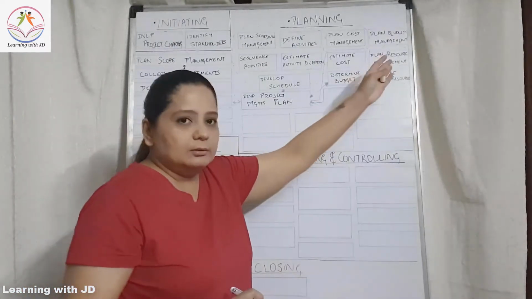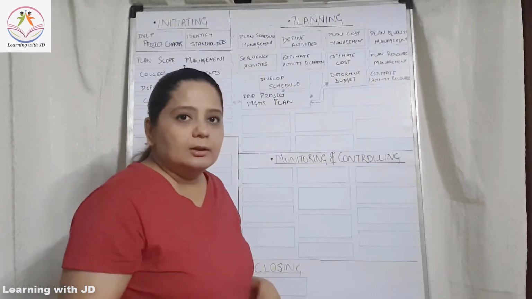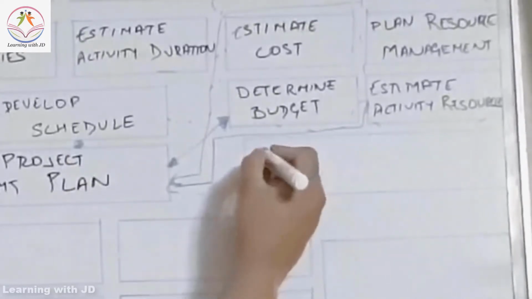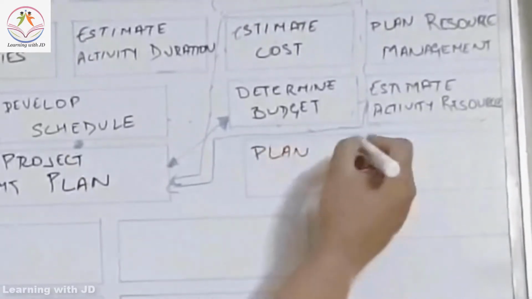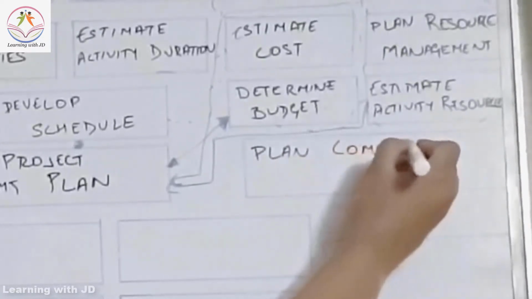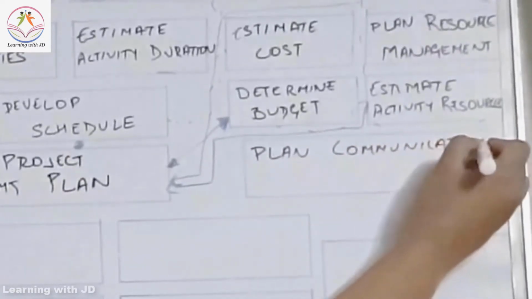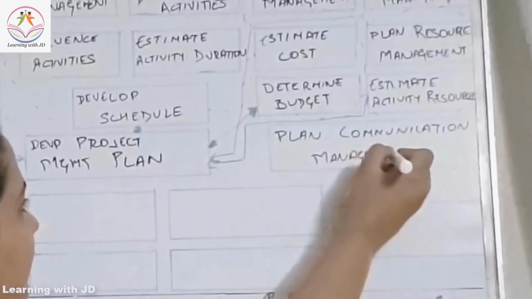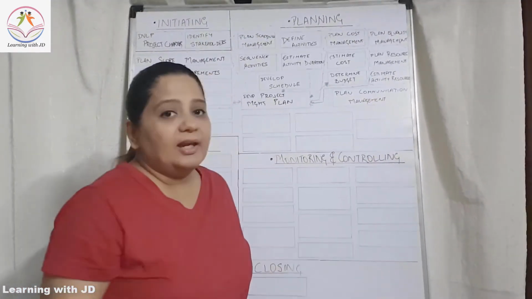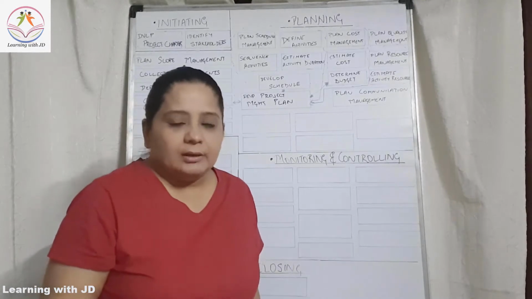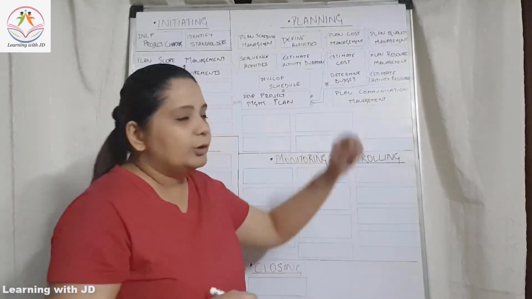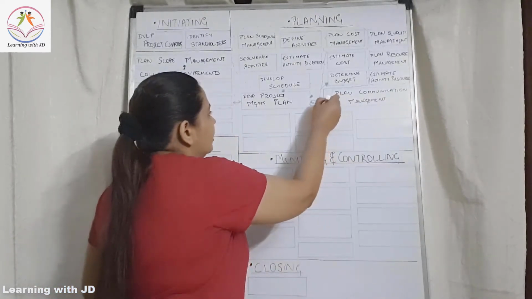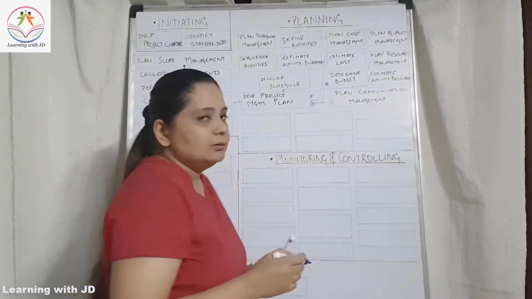Then after doing your resources, another component that you will now be touching upon is communication. So you plan communication management. Communication management is very closely related to stakeholders. You have to identify your stakeholders and then you have to create your communication management plan. This will also be a part of your project management plan.